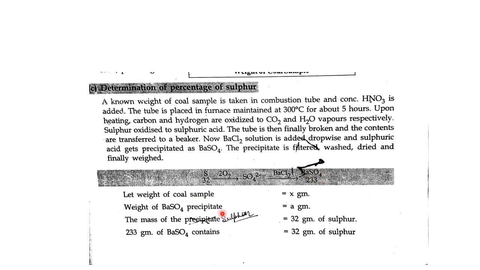Weight of coal sample x gram, weight of barium sulfate precipitate a gram. जो प्रेसिपिटेट आया उसको हमने वॉश किया, ड्राई किया और वेइंग किया. Mass of sulfur: 32 gram sulfur, 233 gram of barium sulfate contains 32 gram of sulfur. 233 gram, this is the molecular mass of barium sulfate. In this amount, sulfur amount is 32 gram. So then calculation will be: a gram barium sulfate contains sulfur.